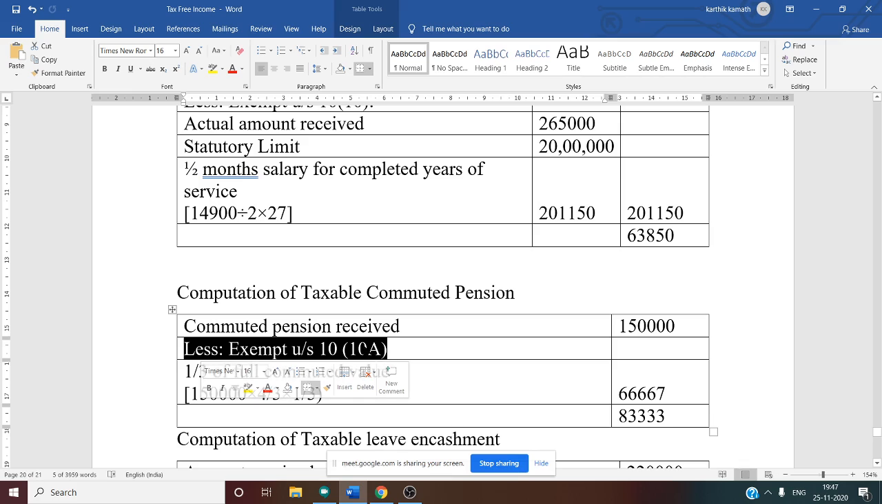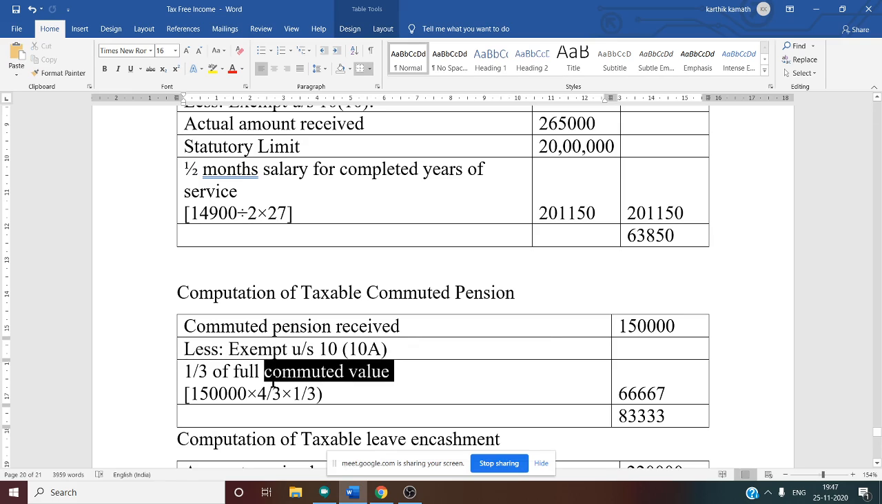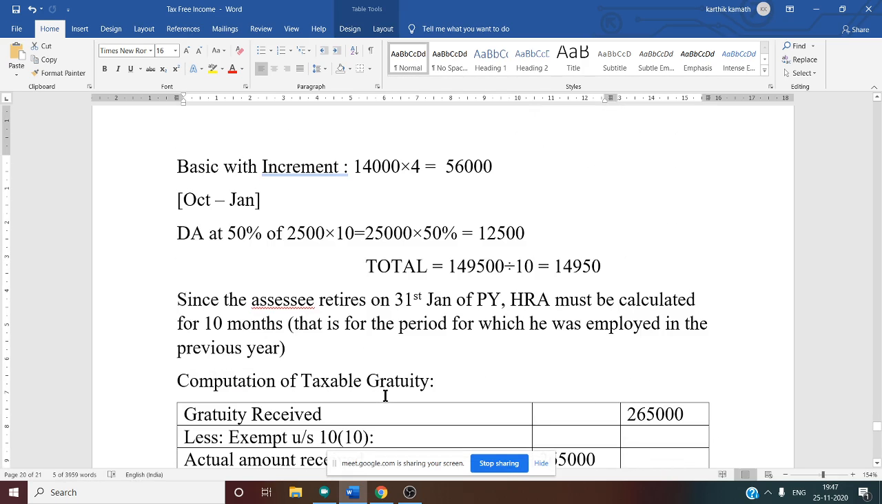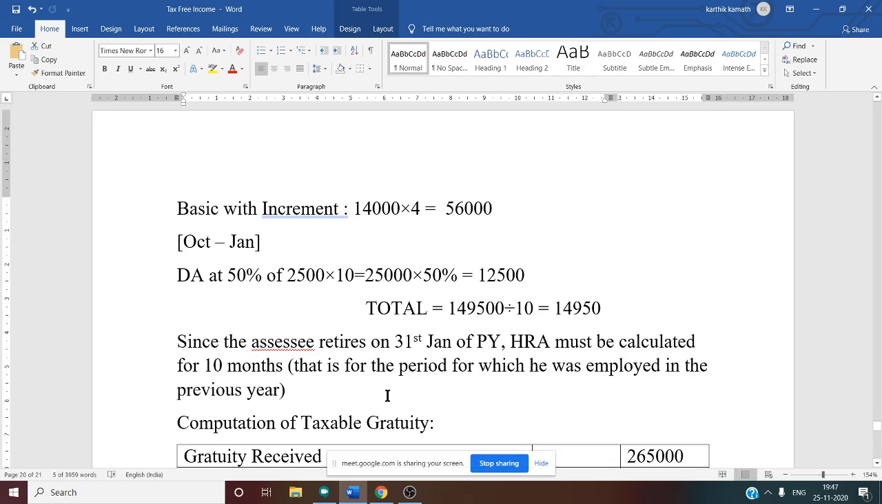Why 10 clause 10A? This is the section for commuted pension. For gratuity it is 10 clause 10, for commuted pension 10 clause 10A. Now what is the rule? Here he receives gratuity. That is why 1 by 3. 1 by 3 of the full commuted value you have to take. If they have given half or 3 by 4, then also we have to take the full commuted value.